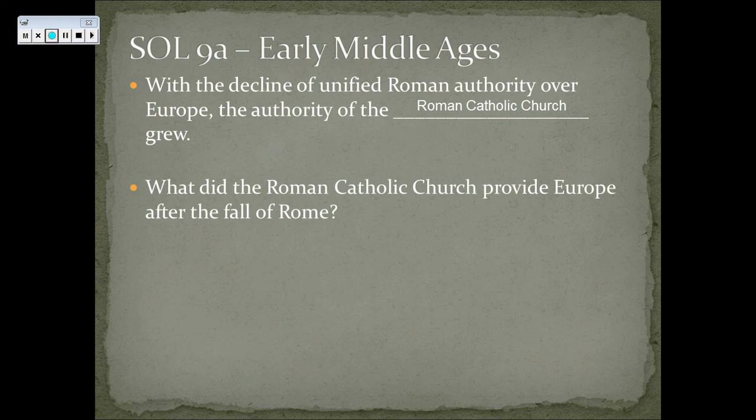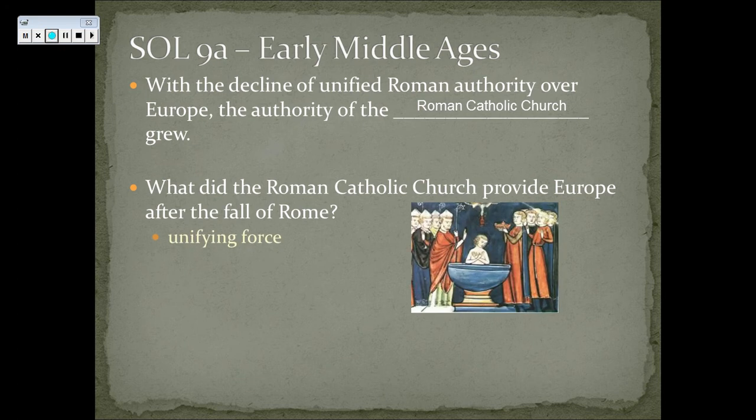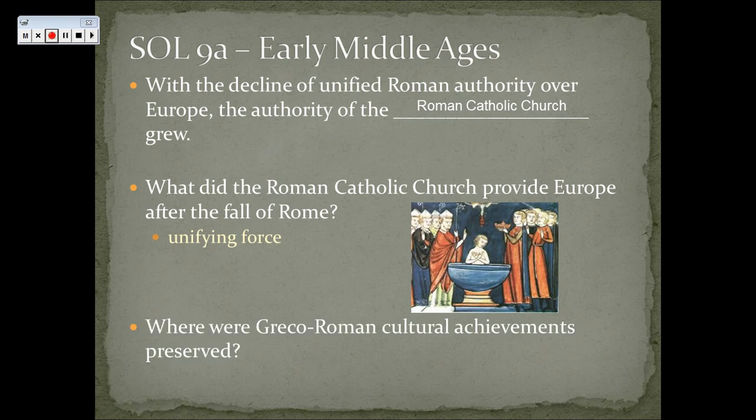What did the Roman Catholic Church provide Europe after the fall of Rome? A unifying force. With the empire no longer around, we have the church now in its place. And where were Greco-Roman cultural achievements preserved during the Middle Ages? Monasteries.